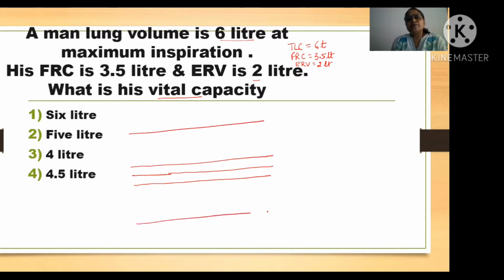This and this. Clear? Now see, this is your normal inspiration, expiration, inspiration, expiration, which we call tidal volume. Now this is your IRV, inspiratory reserve volume. This is your normal expiration. Again normal inspiration. Again now this is ERV.